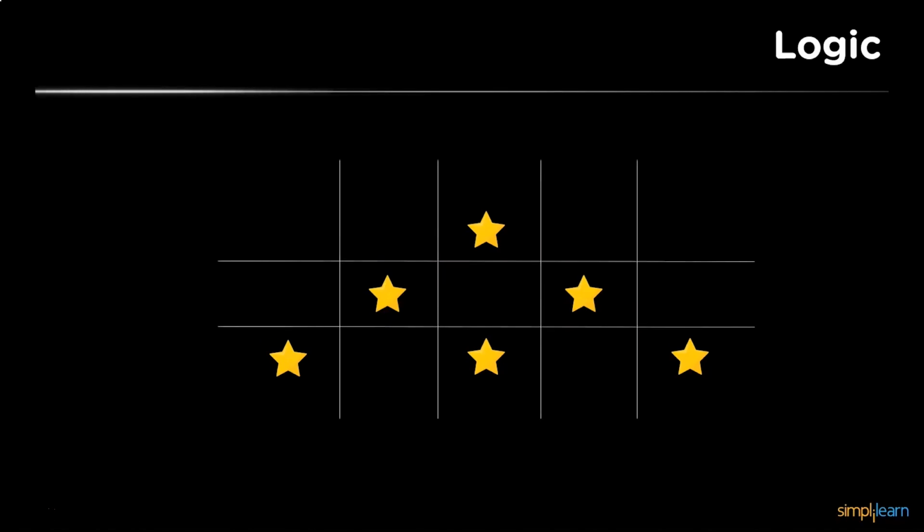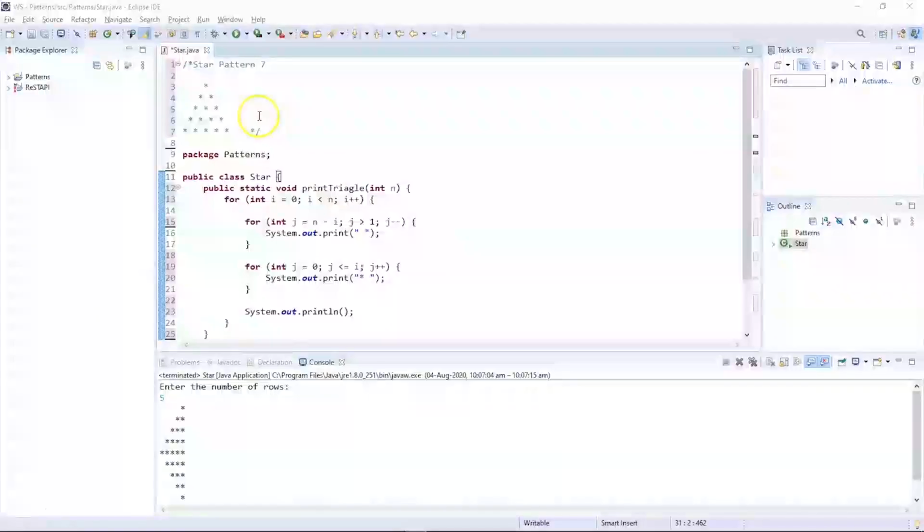If we look at this program in the form of a matrix, you can see there are variations in spaces. In the first row, we have 2 spaces, 1 star, followed by again 2 spaces. In the next row, we have alternate space and star, space and star, and similarly in the third row we have a star, space, star and space. So this is how the matrix continues according to the number of rows provided. So let us understand how the logic exactly works for this program.